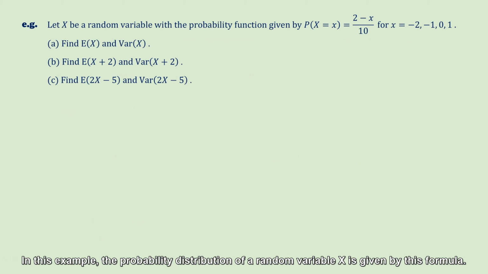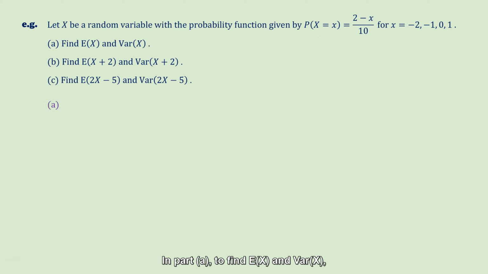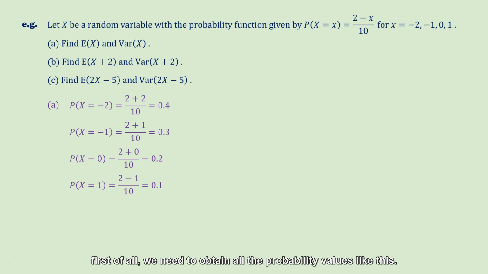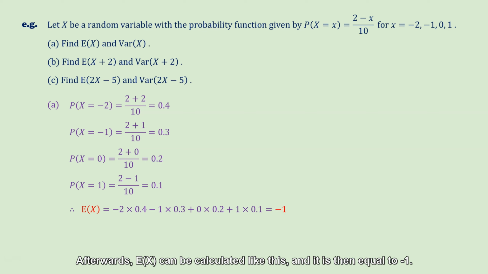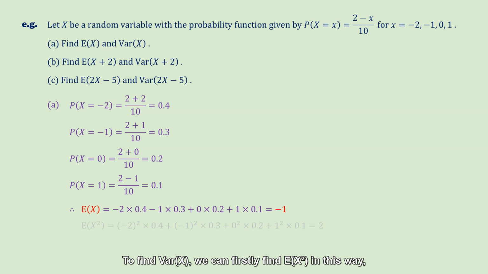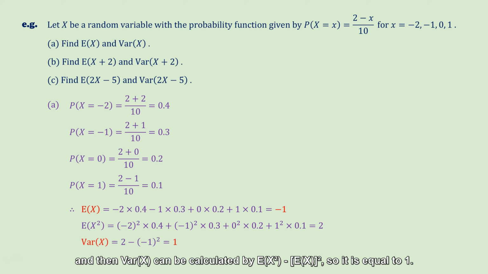Finally, let's take a look at this example. In this example, the probability distribution of a random variable x is given by this formula. In part A, to find the expectation of x and the variance of x, first of all, we need to obtain all the probability values like this. Afterwards, the expectation of x can be calculated like this, and it is then equal to -1. To find the variance of x, we can first find the expectation of x squared in this way, and then the variance of x can be calculated by the expectation of x squared minus the square of the expectation of x, so it is equal to 1.